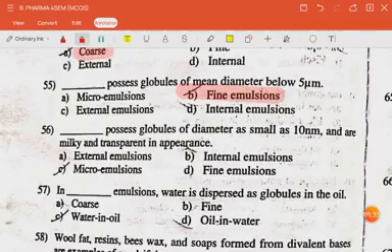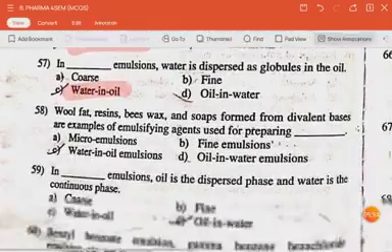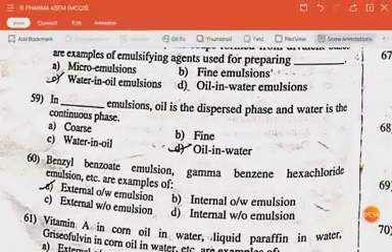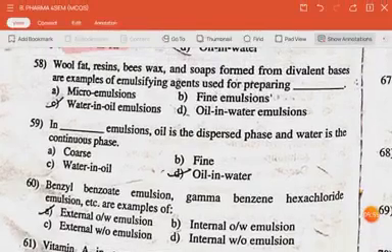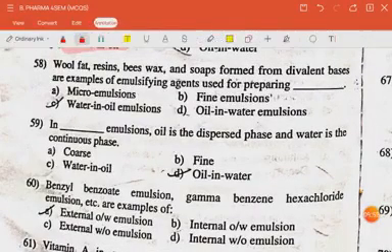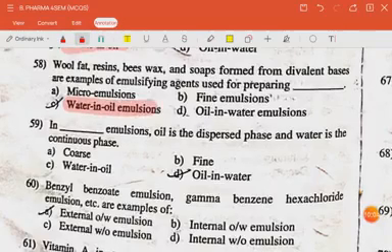The next question is dash possess globules of diameter as small as 10 nanometer and are milky and transparent in appearance. The answer is microemulsions. The next question is in dash emulsions water is dispersed as globules in the oil. The answer is water in oil. The next question is wool, fat, resins, beeswax and soaps formed from divalent base are examples of emulsifying agents used for preparing water in oil emulsions.